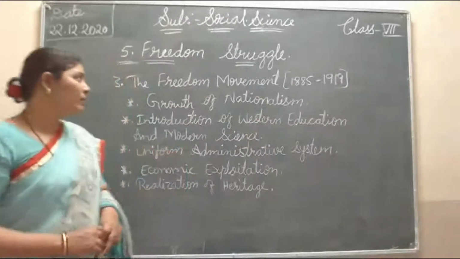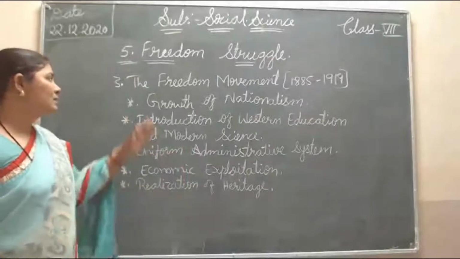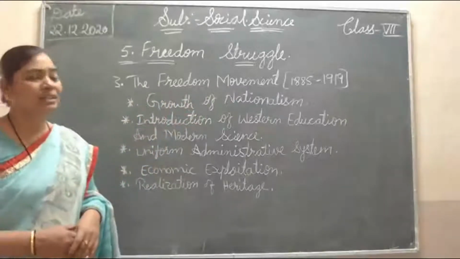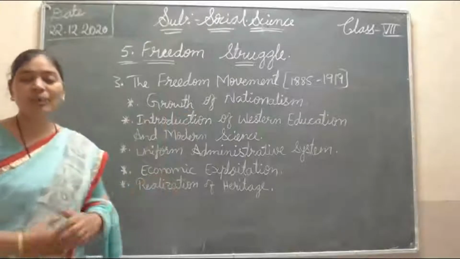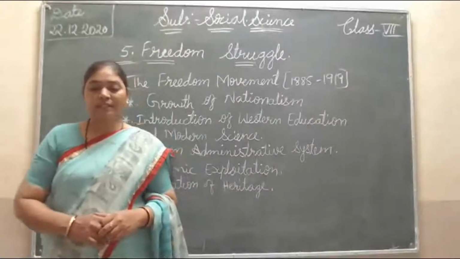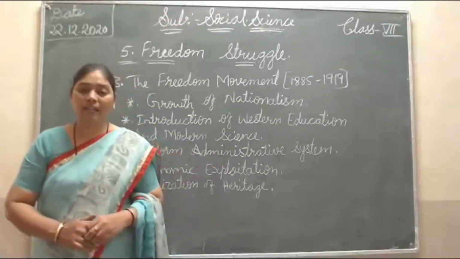Today I am going to explain lesson number 5, Freedom Struggle. In this lesson, the third point is the freedom movement, 1885 to 1919. These all points are coming, and I am going to explain them. So, first, the freedom movement, 1885 to 1919.